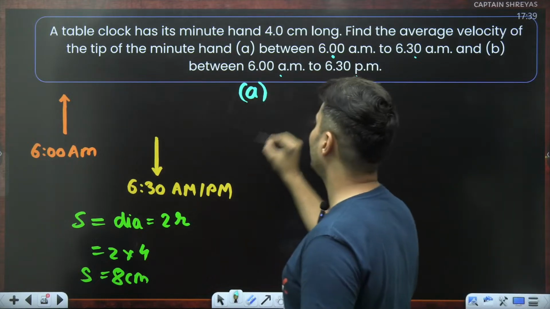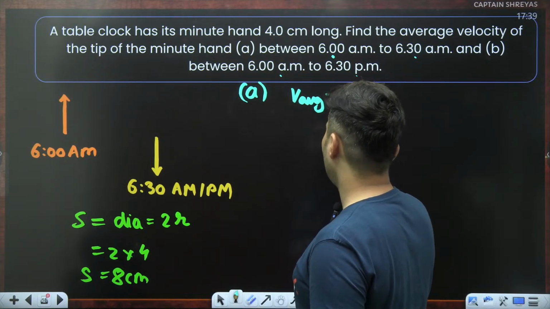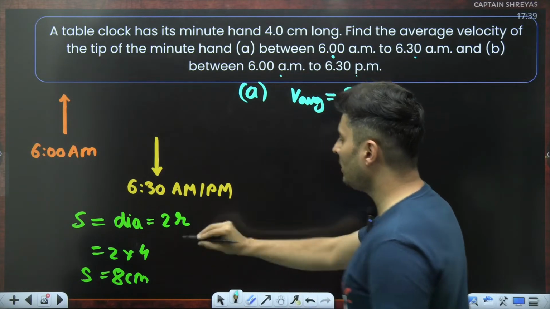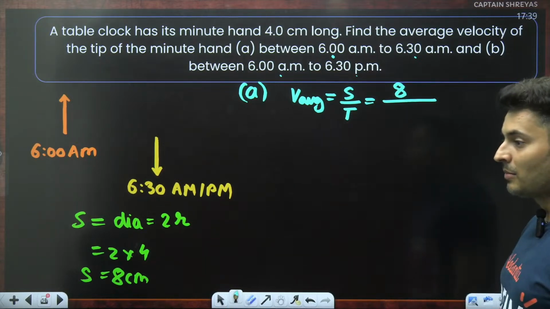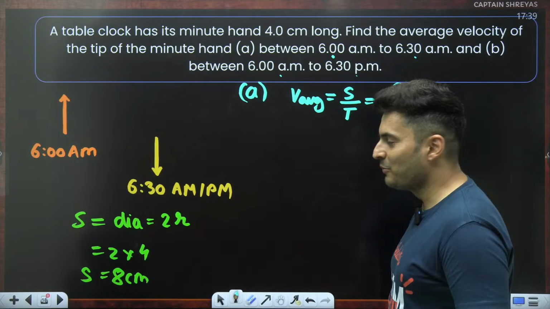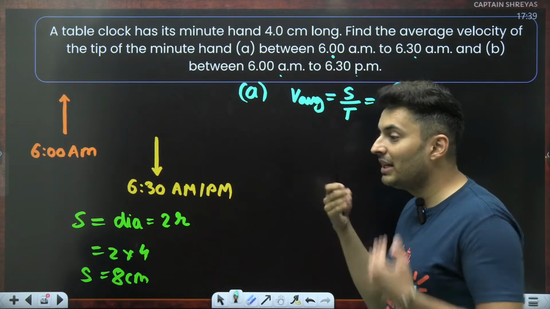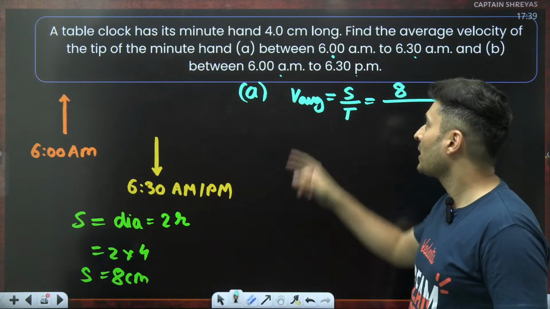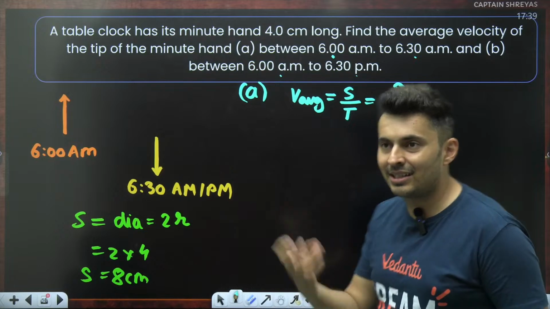So for the A part, when I calculate the average velocity, displacement by time, displacement is 8, but time won't be like 6:30 or anything. You can't put 6:30 like that. You have to think in terms of minutes or seconds. Convert it. From 6 a.m. to 6:30, how much time has elapsed? 30 minutes.